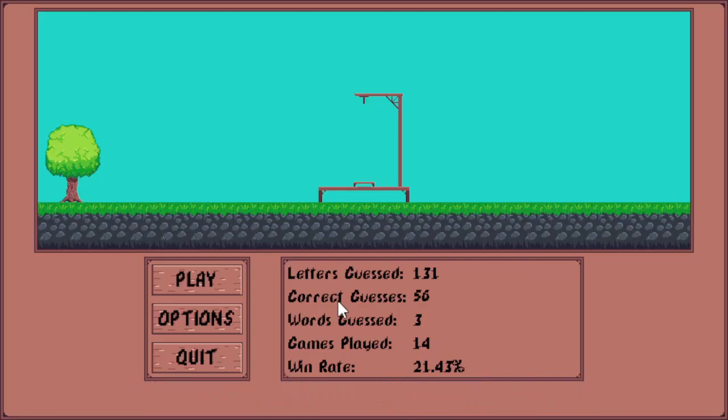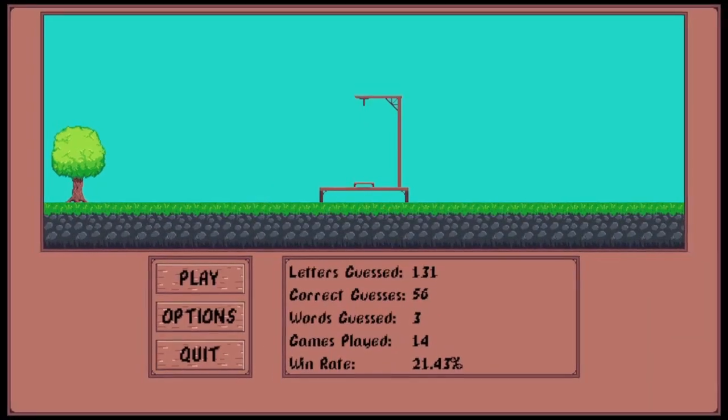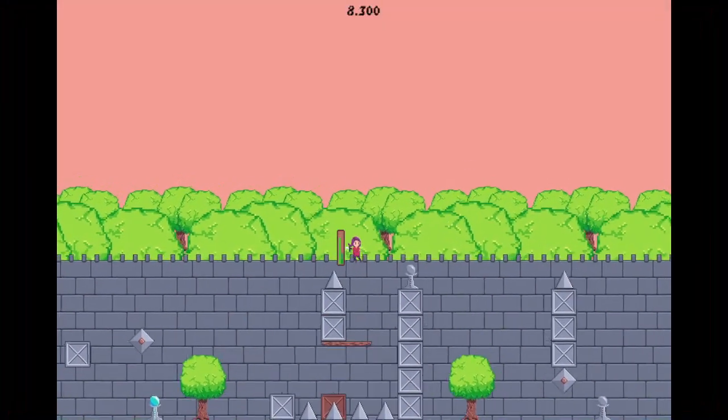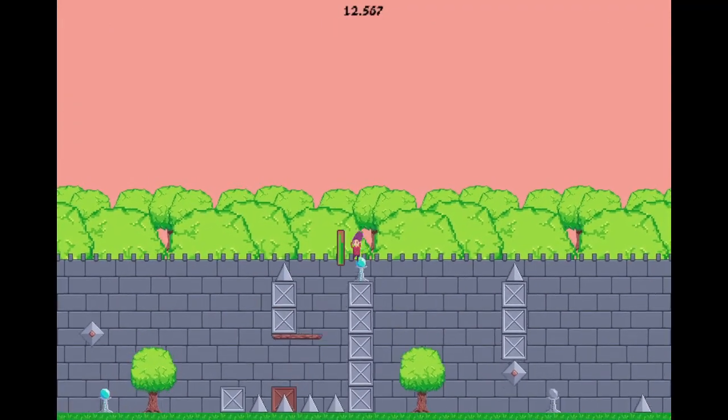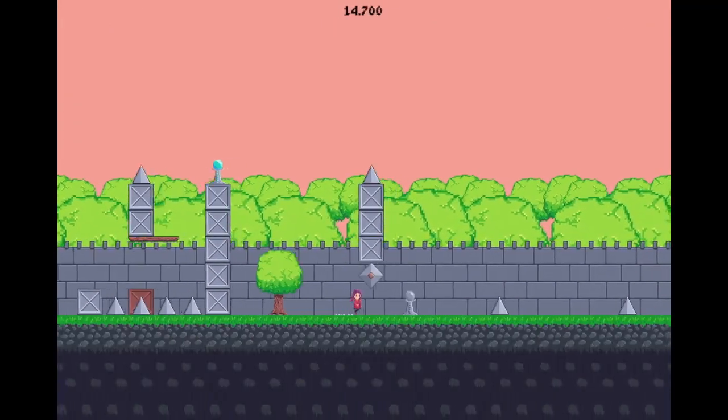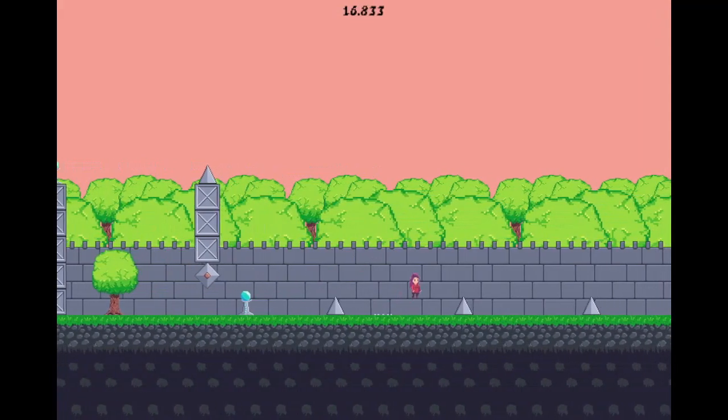It's really ass. Bro, I got 3 out of 14. That's not terrible. I mean, it is terrible, but it's not like terrible considering there was no way I could possibly know any of these words. Yeah, so there's a lot of words in that file, and yes, I did look for the N word, but it's not there. If you want to play this, and I don't know why you would, I'll put it up on my itch page sometime, hopefully in this decade.